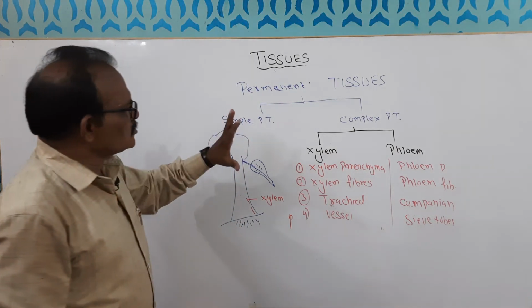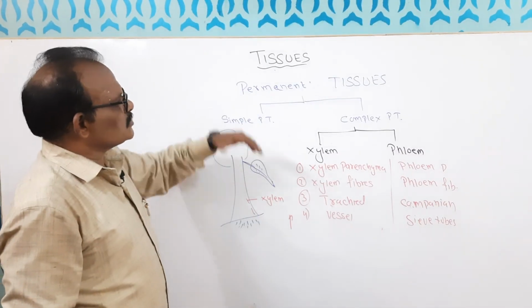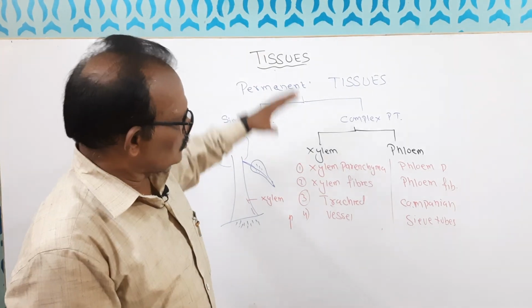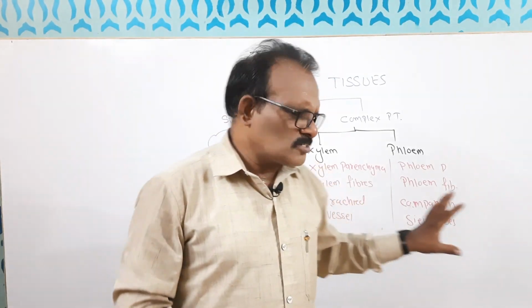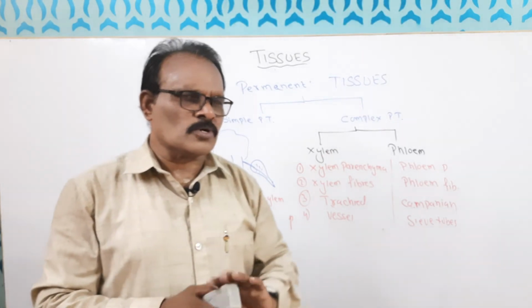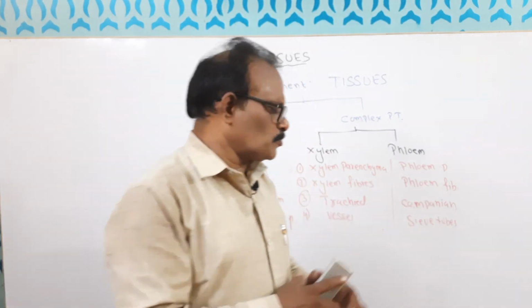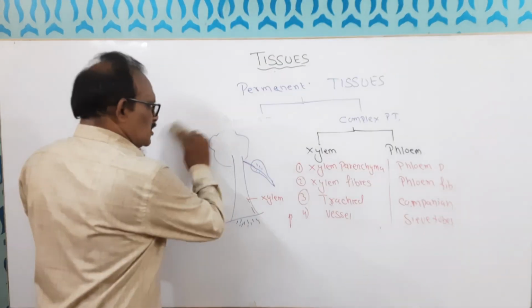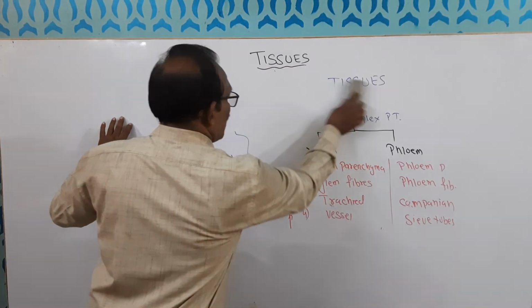So far it is the permanent tissues which consist of a plant's tissues. You just go through it. This is the basic thing required to understand the chapter that I have explained. And now in my next video we will go for animal tissue.